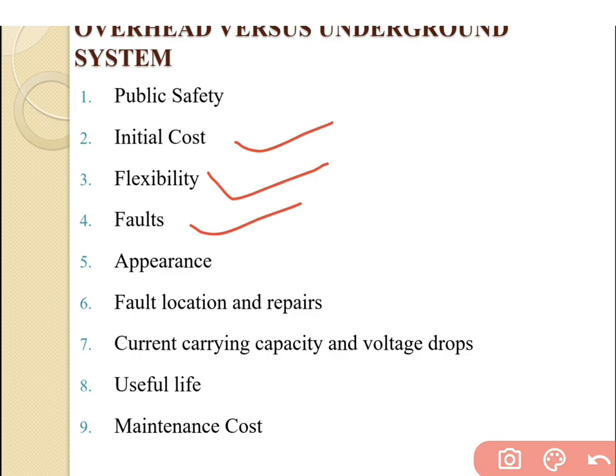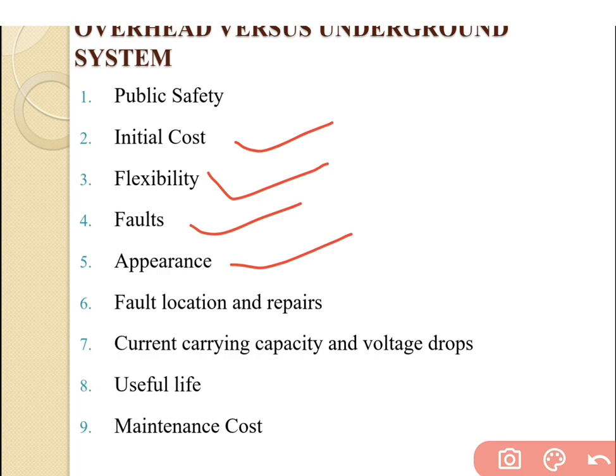The fourth one is faults. Faults occur more often in the overhead system than in the underground system, so the chances of a fault inside the underground cable are very low. Next is appearance. The appearance of the underground system is much better than the overhead system, because all the cables are constructed under the manhole.